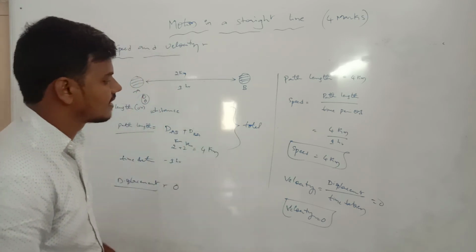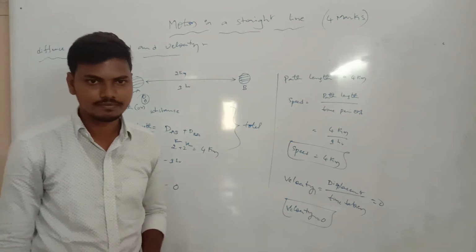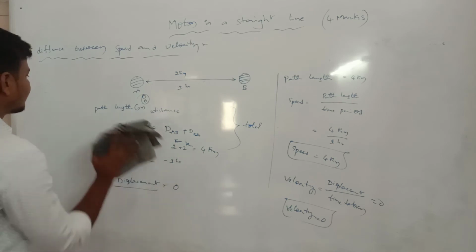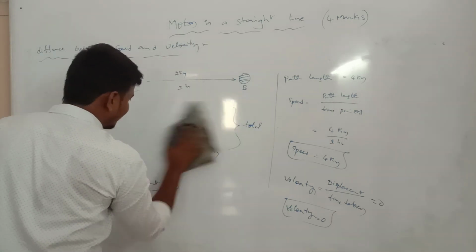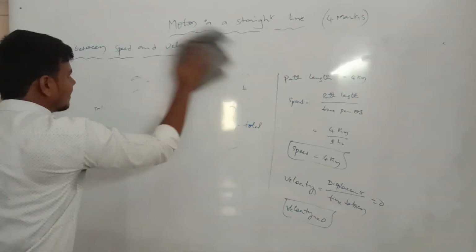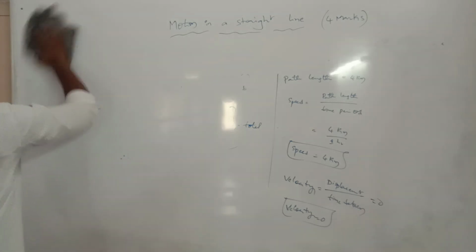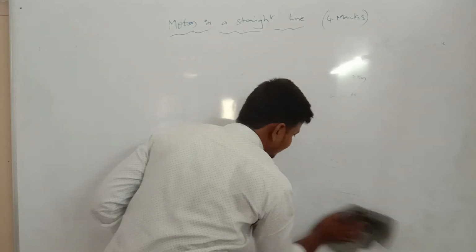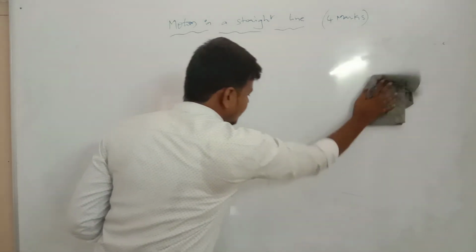Okay, right? This is the velocity problem. There are two key points here. The first one is about the path length, or distance, and the second is about velocity.